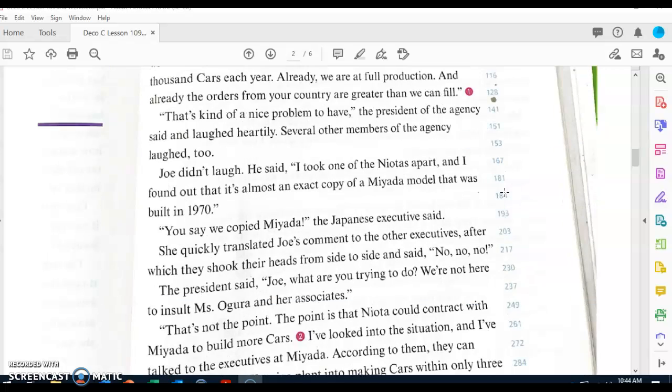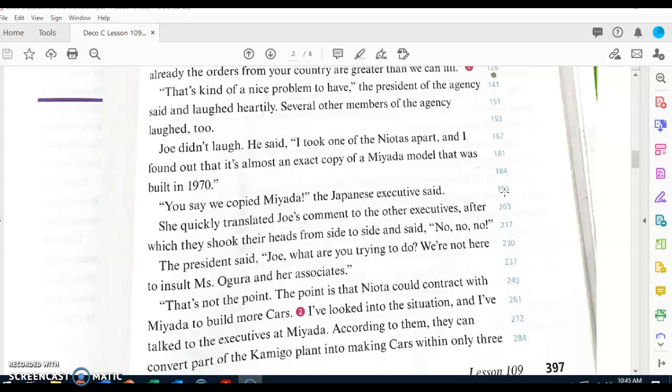Now let's go ahead and continue reading. "That's kind of a nice problem to have," the president of the agency said and laughed heartily. Several other members of the agency laughed too. Joe didn't laugh. He said, "I took one of the Nyotas apart and I found out that it's almost an exact copy of a Miata model that was built in 1970."